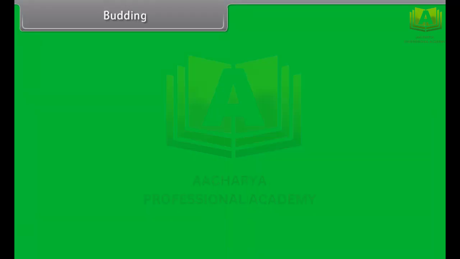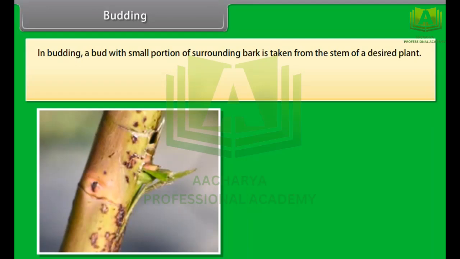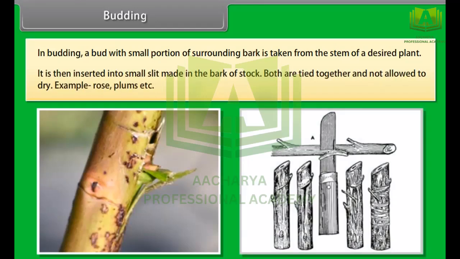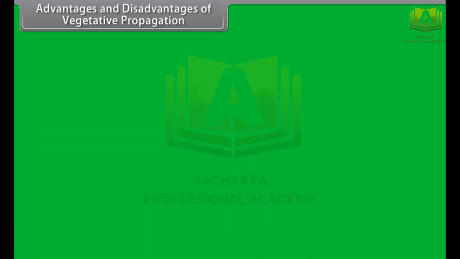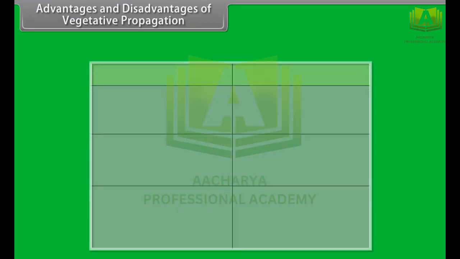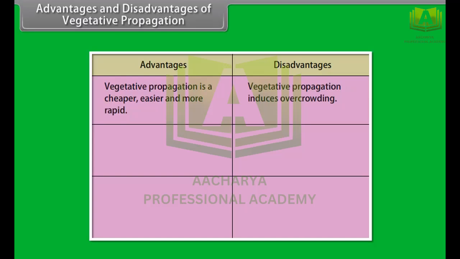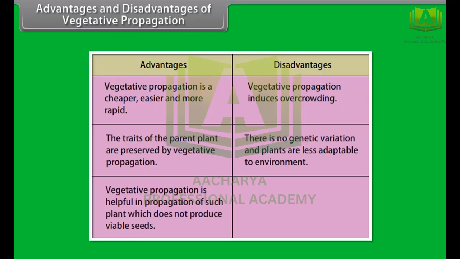Budding. In budding, a bud with a small portion of surrounding bark is taken from the stem of a desired plant. It is then inserted into a small slit made in the bark of the stock. Both are tied together and not allowed to dry. Example, rose, plums, etc. Advantages and disadvantages of vegetative propagation. Let us discuss some of the advantages and disadvantages of vegetative propagation.